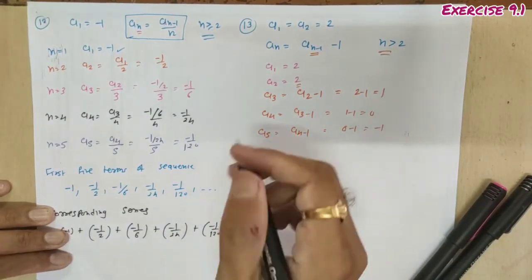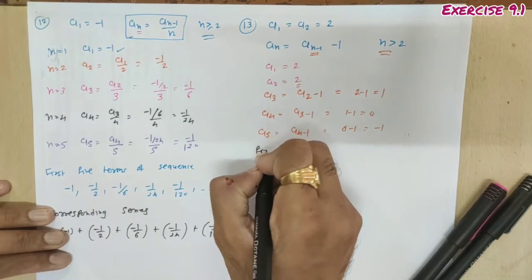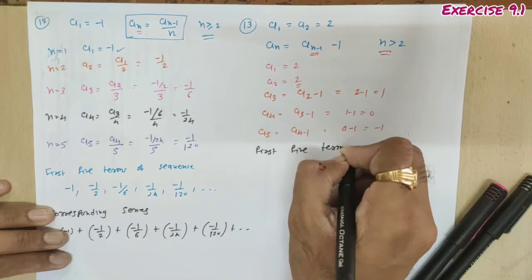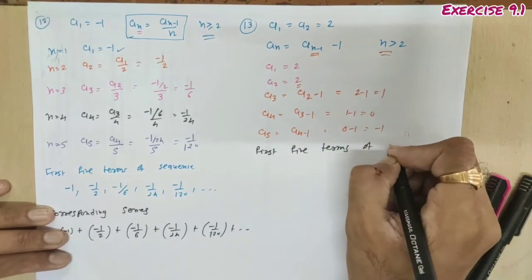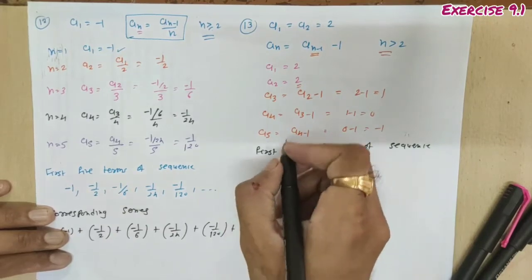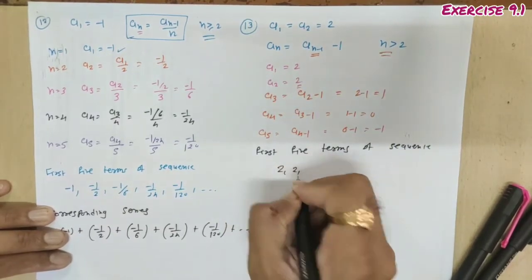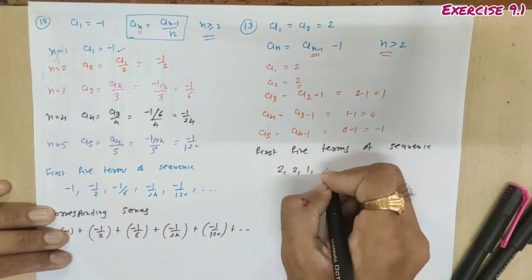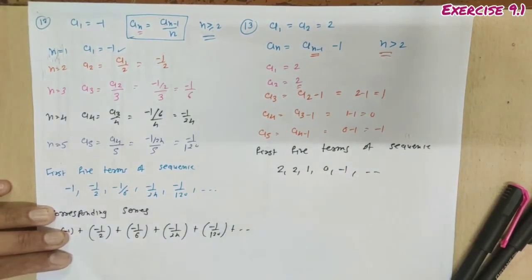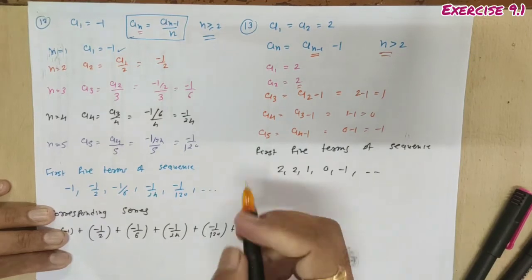So here the first five terms of the sequence are 2, 2, 1, 0, minus 1, up to infinity. Done. And hence we can write the corresponding series.